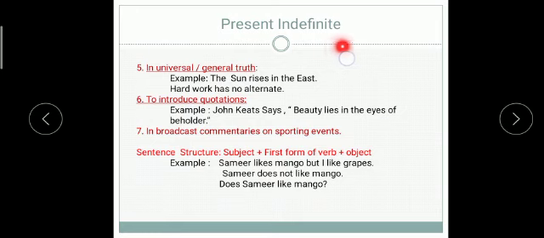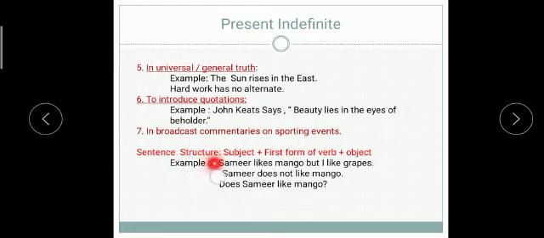We call it present indefinite also, as I told you. The fifth use of this tense is in universal or general truth. For example, the sun rises in the east, hard work has no alternate. To introduce quotations, we use simple present tense. For example, John Keats is a very famous poet. John Keats says, beauty lies in the eyes of the beholder. In broadcast commentaries on sporting events, we use simple present tense. I'm sure you have already experienced this.